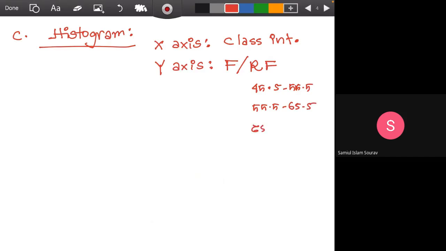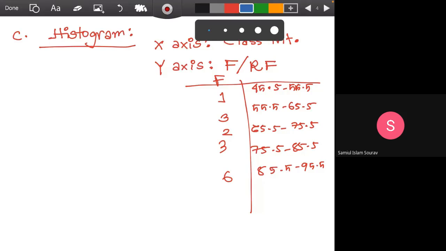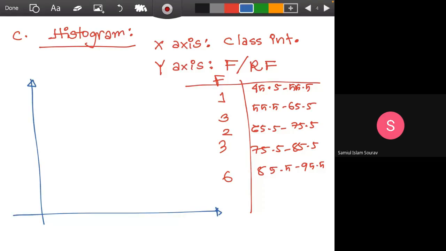Okay, then 65.5. And suppose I want to work with frequency. So the frequencies are 1, 3, 2, 3 and 6. So the histogram, okay, so this is our origin 0.